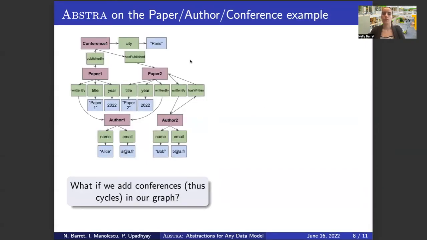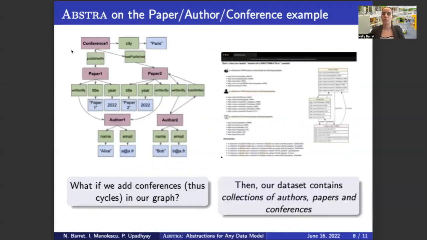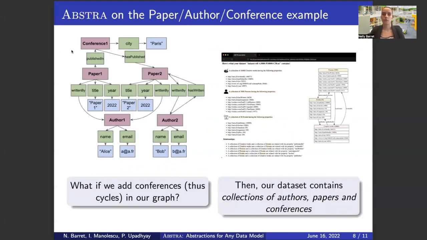Now, what if we add some conferences to this graph? In this case, we obtain 3 main collections. The first one is for conferences, the second one for papers, and the last one for authors. We have also identified a few relationships, for instance, that the papers are published in conferences and that they are written by some authors.